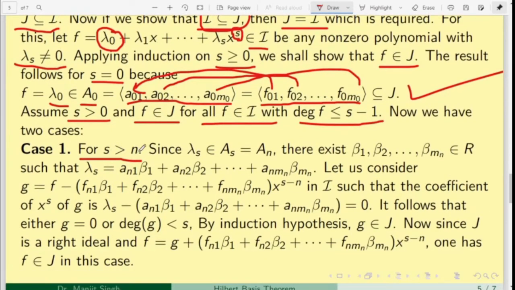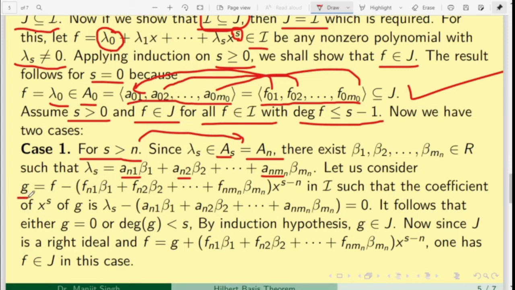If S is greater than N, then by our condition A_S equals A_N, because we have proved that A_{N+1}, A_{N+2}, all will be equal. So A_N will equal A_S. Now lambda S belongs to A_S, so it will be in A_N, and A_N is generated by the elements a_N1, a_N2, ..., a_N,mN. So lambda S can be written as a linear combination of elements a_N1, a_N2, ..., a_N,mN for some beta 1, beta 2, ..., beta mN belonging to R.